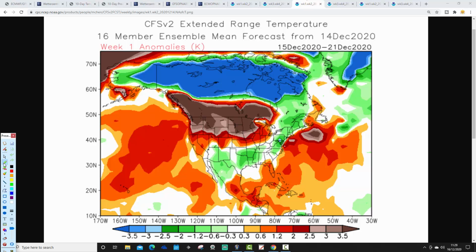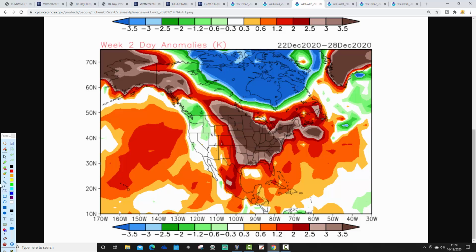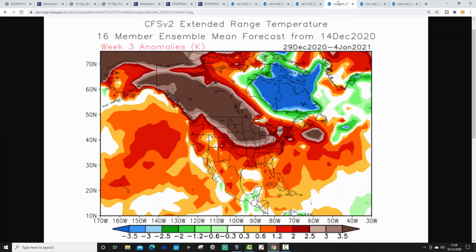Temperature anomalies in the week ahead from the 15th to 21st December: cold in the far east and southeast, mild for many other parts of America. Week 2, this is when we get that brutal cold plunge coming down through the Midwest and the east. 22nd to 28th December, it's just very mild through most parts of the States. So I'm not sure how seriously we take this CFSv2 run. It's overdoing the temperatures here, especially for the east and the Midwest.